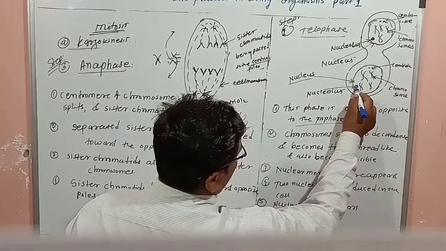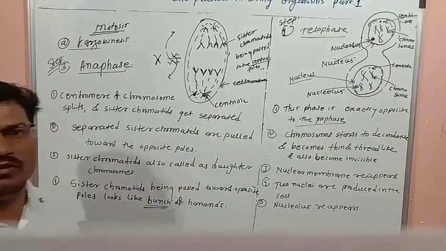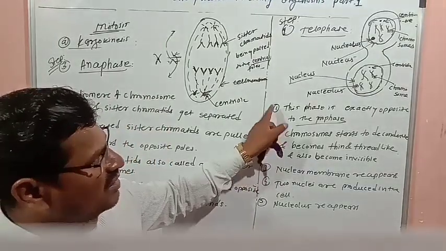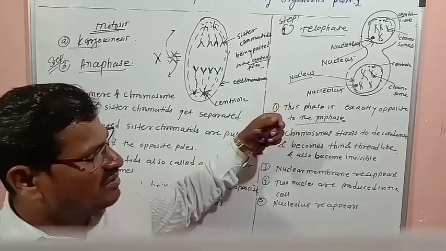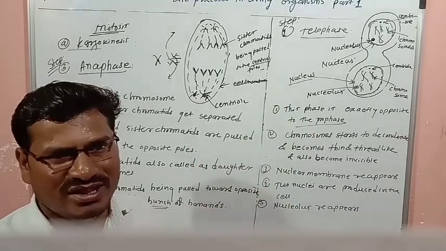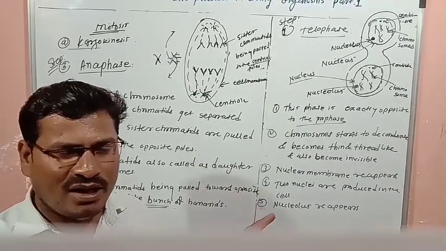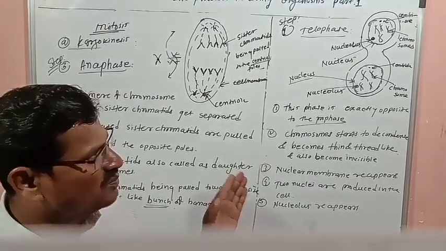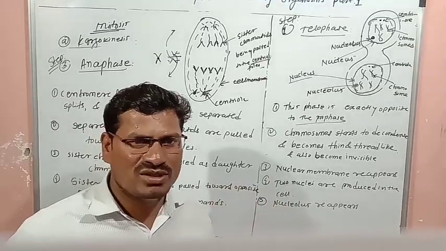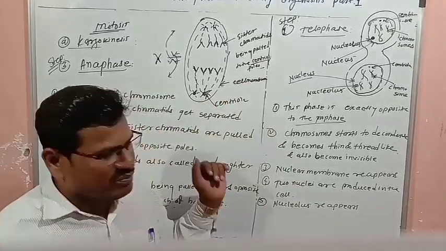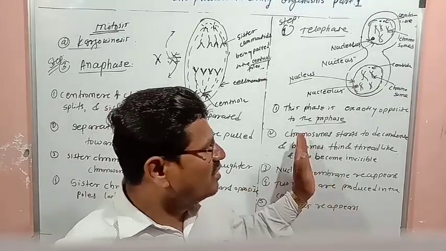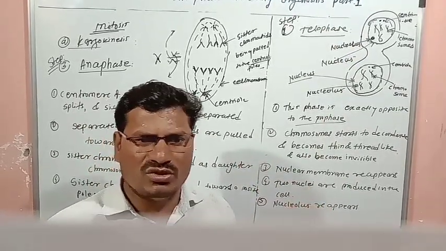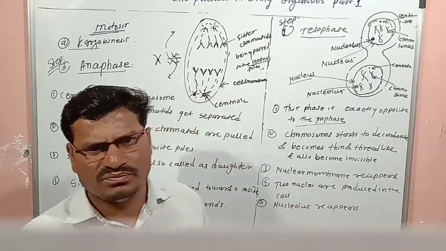This nucleolus is also reformed, or it will get formed. In this way, karyokinesis is completed in 4 stages: prophase, metaphase, anaphase, telophase. So in all these 4 steps, karyokinesis gets completed, and during karyokinesis, two nuclei are produced. Two nuclei are produced.